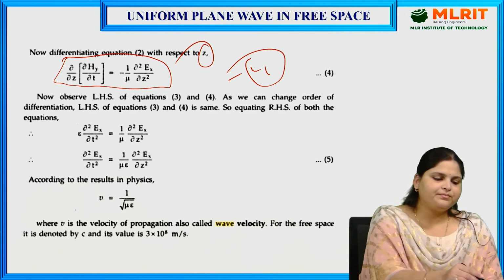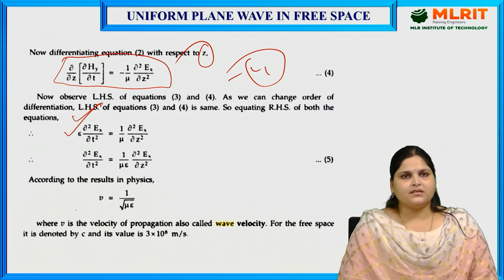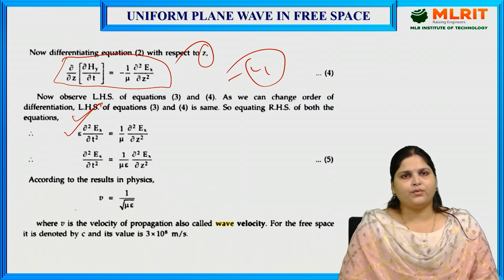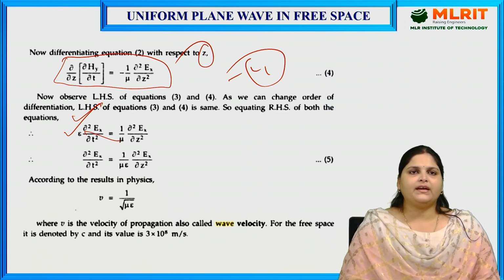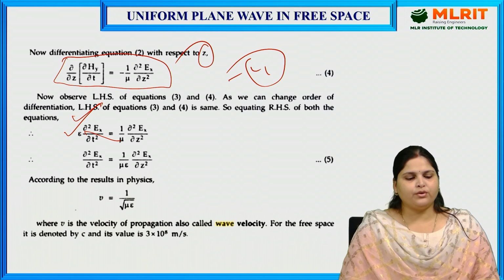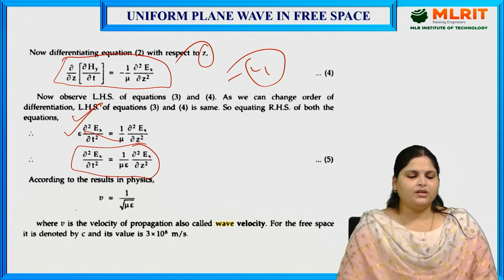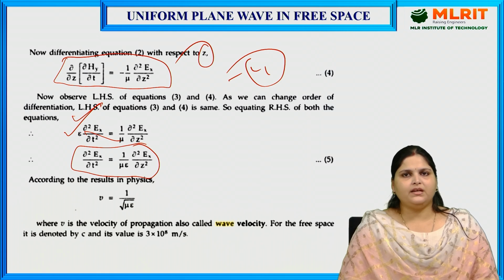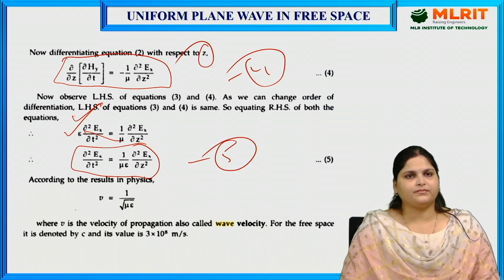So we get epsilon ∂²Ex/∂t² equals 1 upon mu ∂²Ex/∂z², and when you rearrange, taking epsilon to the denominator, we get ∂²Ex/∂t² equals 1 upon mu epsilon ∂²Ex/∂z², and that's equation number 5.